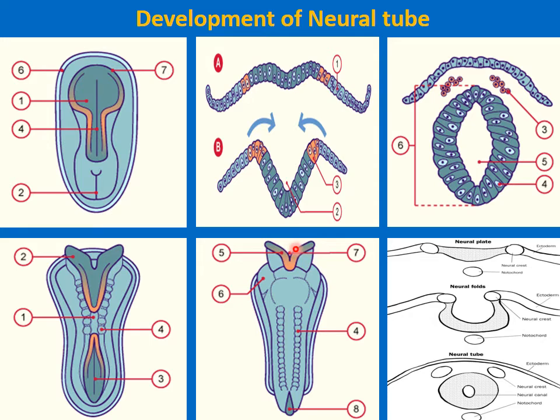These two ends, the neuropores, get closed on the 25th and the 26th day of development respectively.